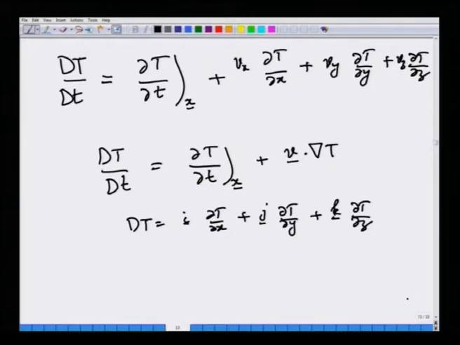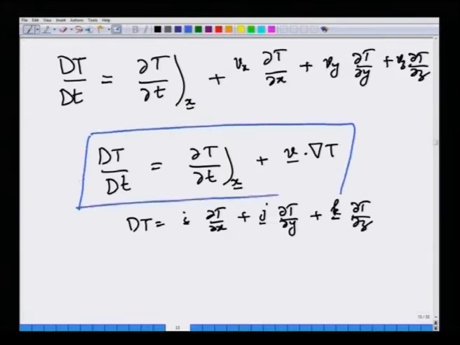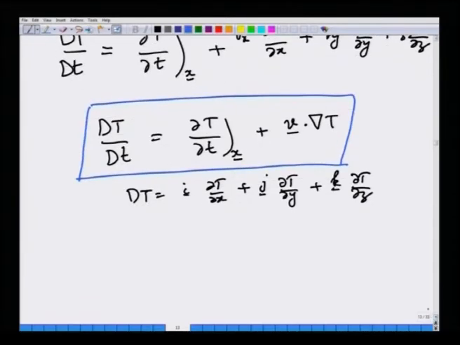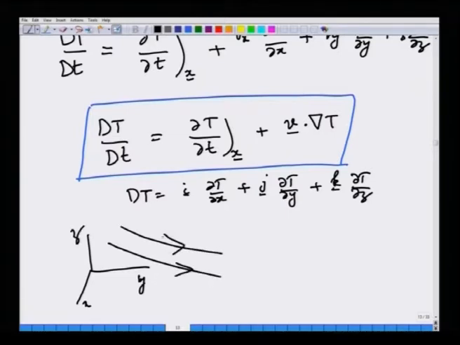Familiar from gradient of any scalar field is familiar from vector calculus like this. So, this is the substantial derivative of temperature. Again, what this means in the Eulerian context is that suppose you have a frame of reference, Eulerian frame of reference in the lab, and let us say fluid is flowing in some arbitrary way, and you are sitting at a point in the fluid, and you are putting a thermometer and you are measuring temperature, and you get this information as a function of time, temperature as a function of x, y, z.